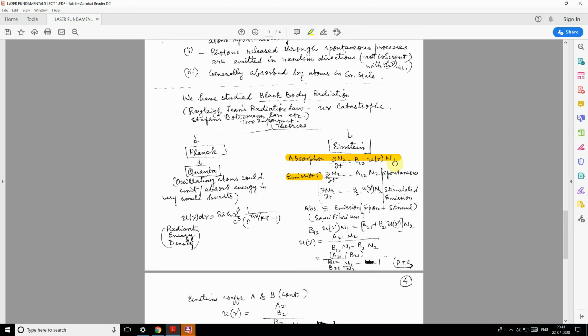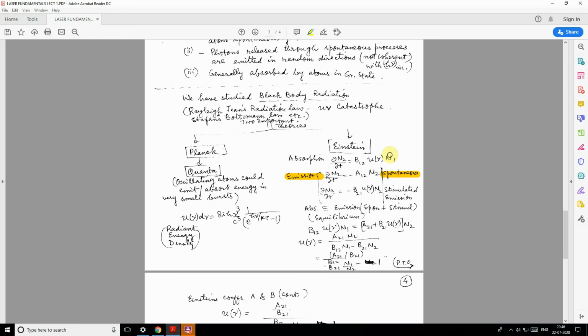And of course, it is a stimulated process, and B is the Einstein coefficient for absorption from lower to higher level, from ground state to excited level. Now, Einstein told that the probability of emission depends on two things. One is the spontaneous part.